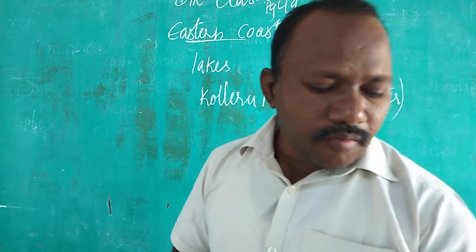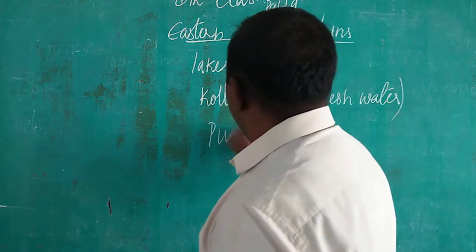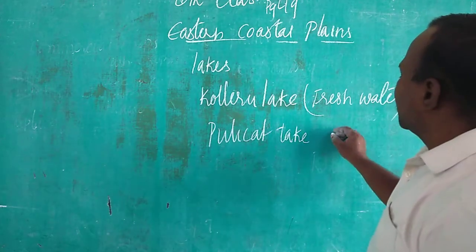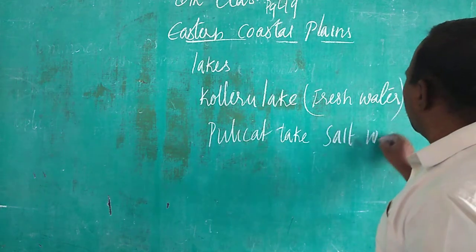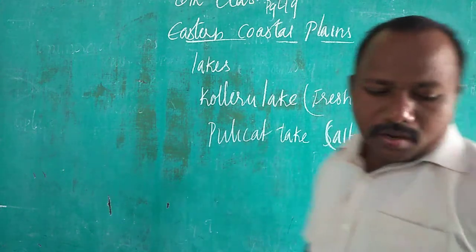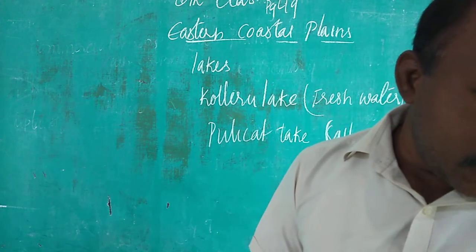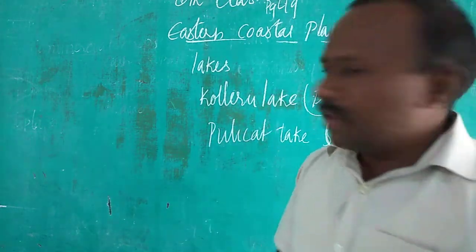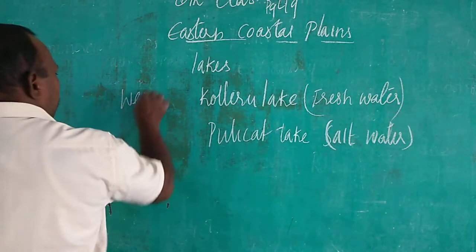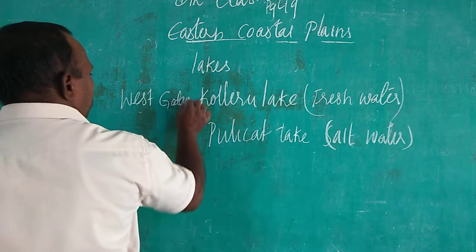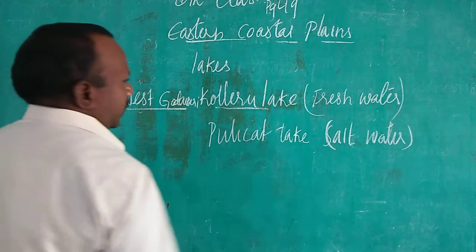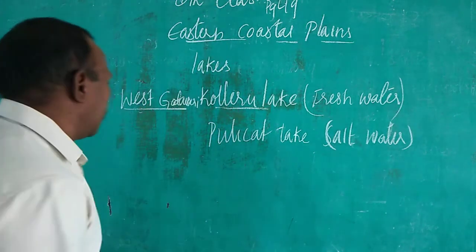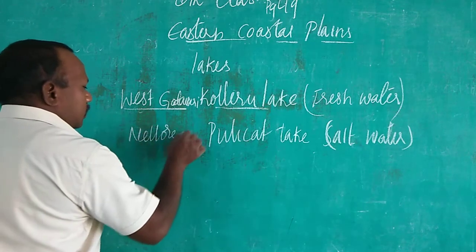And we have another, Pulikat. Pulikat lake also is there, children. But this lake is a salt water lake. Salt water is there in Pulikat. Kolleru and Pulikat are there. Kolleru lake is in West Godavari district. It is a freshwater lake. And Pulikat lake is in Nellore district.